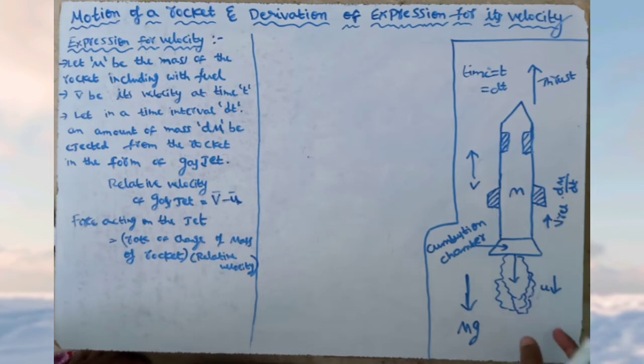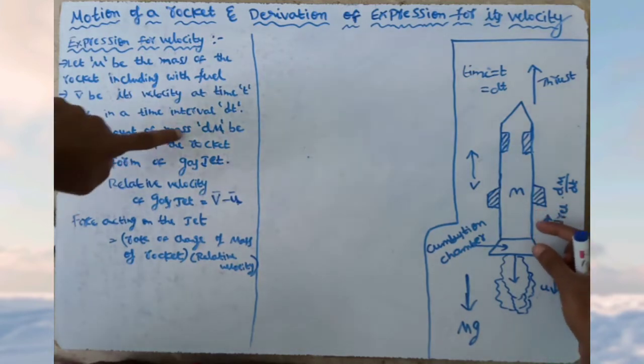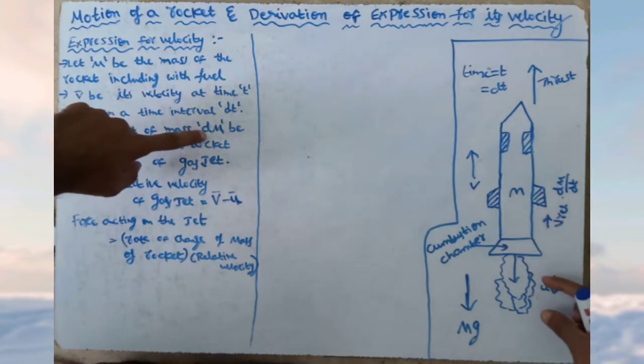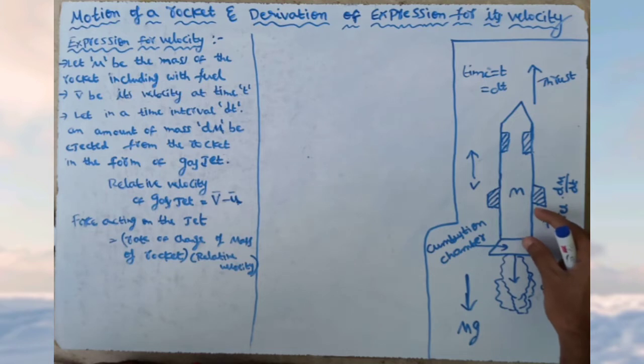Here we need to know the force acting on this jet. The amount of mass dm ejected from the rocket is equal to the mass of the jet. So the rate of change of mass of the rocket is equal to the mass of the jet.